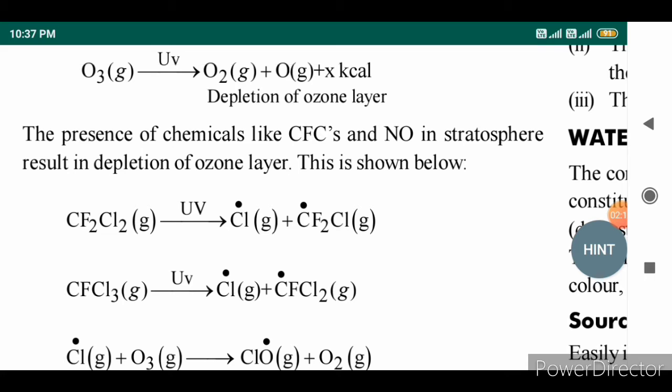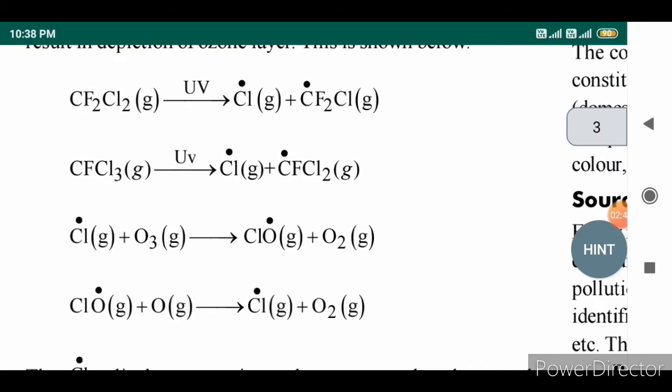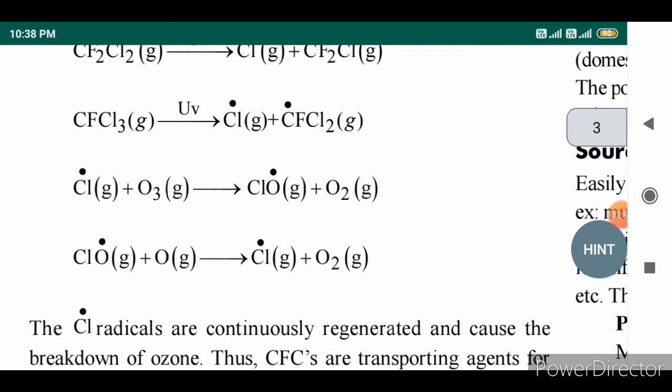For example, when chlorofluorocarbons react with UV light, they are decomposed to give the chlorine free radical along with CF2Cl. And this chlorine free radical reacts with ozone to produce ClO free radical along with the formation of O2. The ClO free radical again reacts with a single atom of oxygen to produce chlorine free radical along with the formation of an oxygen molecule.